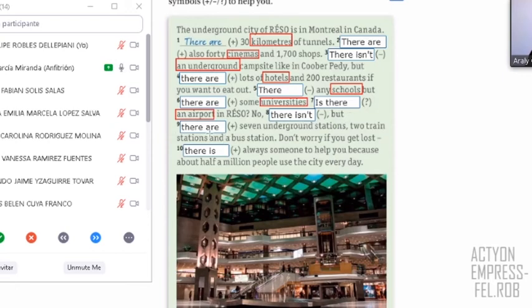Number 9, it says underground stations. So you have stations, plural, right? So stations, 7 stations, plural. So you say there are. And finally, number 10, it says someone. When I say someone, it is one person. That's why you say one, someone, one person. So it's singular. So if it's singular, positive, you say there is, right? So these are the reasons that we have for the answers in this case. Remember, this is the topic that we are practicing. There is when it's only one, singular, and you have there are when it's plural, right?